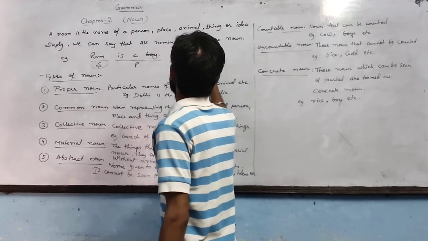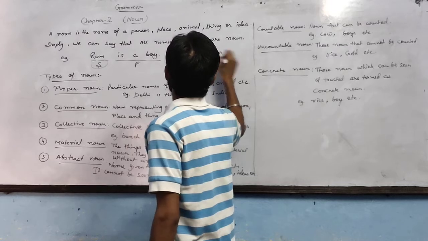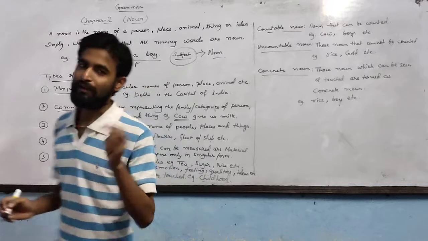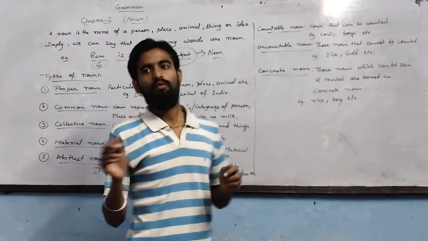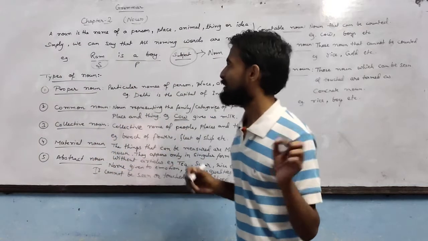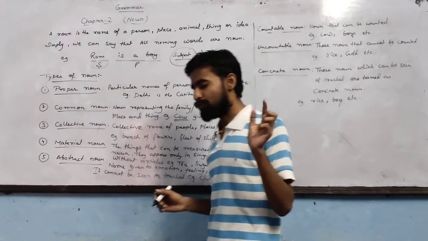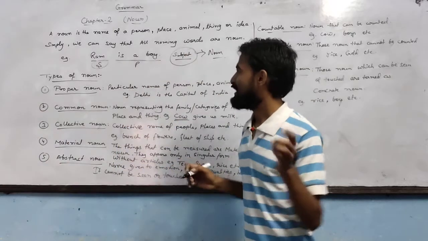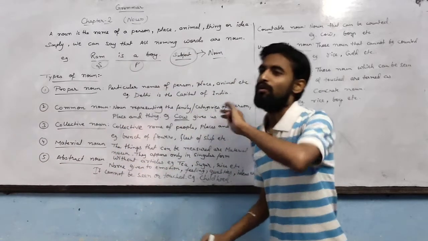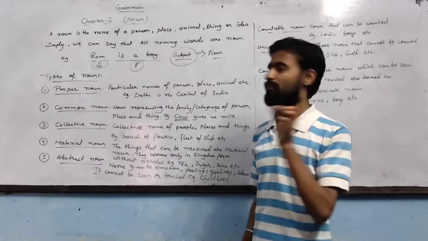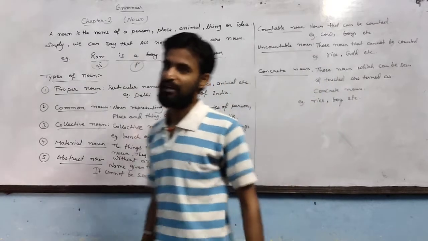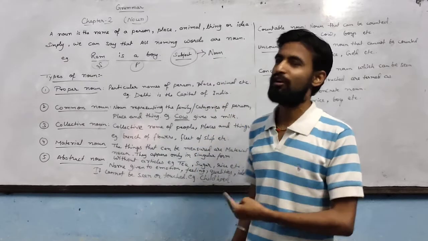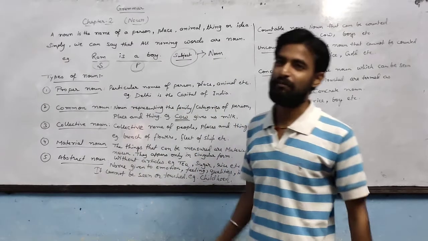Generally, in simple sentences, the subject is a noun. Subject talks about a person, place, animal, or thing, means subject talks about a noun. Again, in the second part, predicate: what the subject is about is described by the predicate. Predicate shows what the subject is doing, what it is not doing. All things are represented by the predicate.